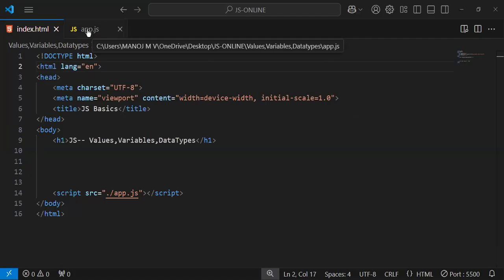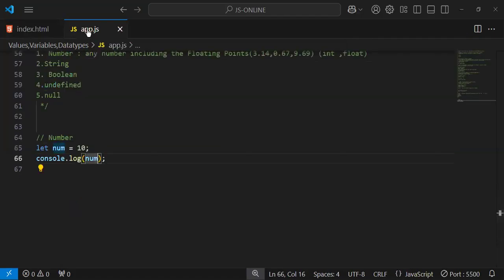Open your browser. And here you can see the option called inspect. Here you can see the output. Now you are getting the output 10, which you have stored in the variable num.